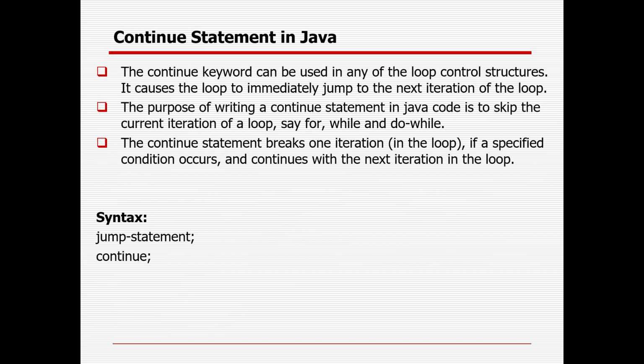What is break and continue? The loop control statements change execution from its normal sequence. When execution leaves a scope, all automatic objects that were created in that scope will be destroyed. Java supports break and continue control statements. When a break statement is encountered inside a loop, the loop is immediately terminated and program control resumes at the next statement following the loop. The Java break is used to break a loop or switch statement. It breaks the current flow of the program at the specified execution. In case of an inner loop, it breaks the inner loop.